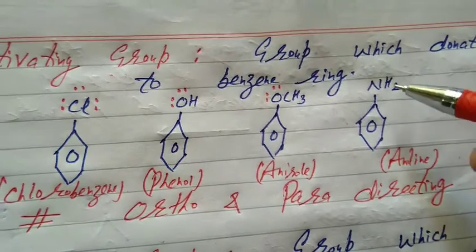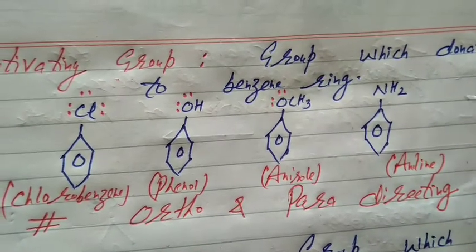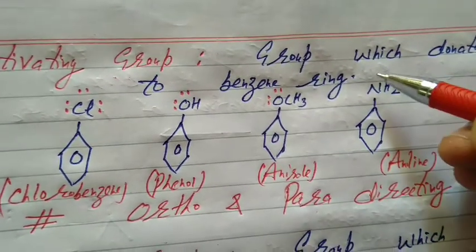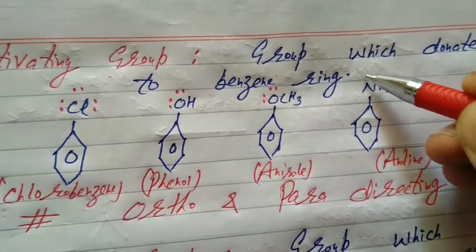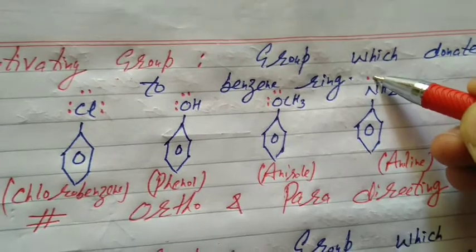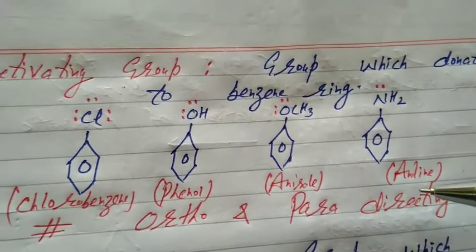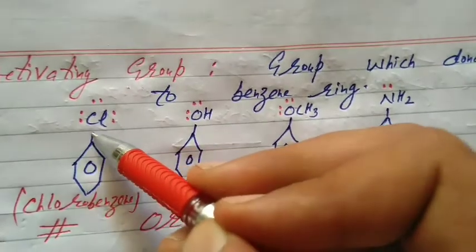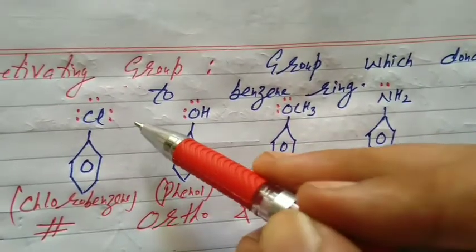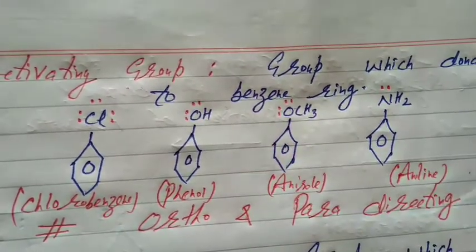Aniline, C6H5NH2. Already you have done resonance in these compounds. Nitrogen has 5 valence electrons. 1 is shared with the phenyl group and 2 with hydrogen. 2 are left. It is a group 15 element, so it has 1 lone pair. A group which donates an electron pair to the benzene ring is called an activating group. It means it always has a lone pair of electrons.